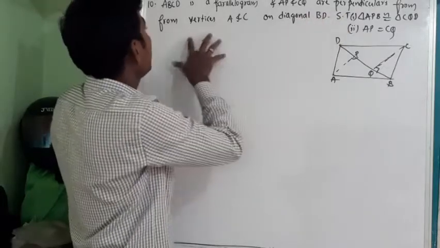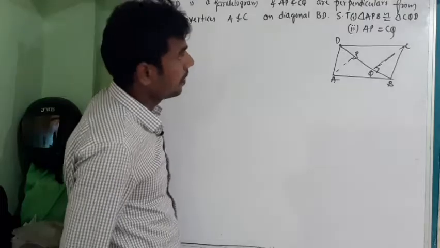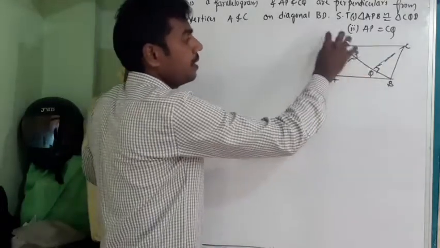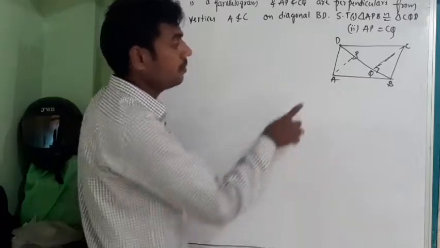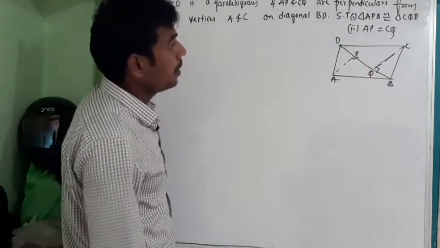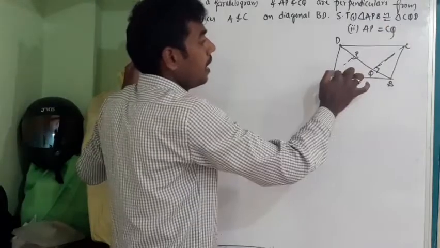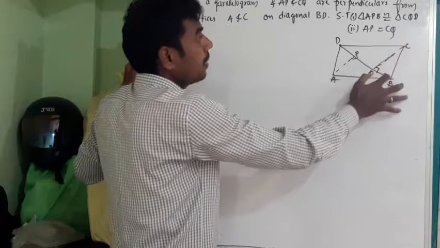So these are the perpendiculars on diagonal BD, drawn from A and C. Now we need to prove triangle APB is congruent to triangle CQD.